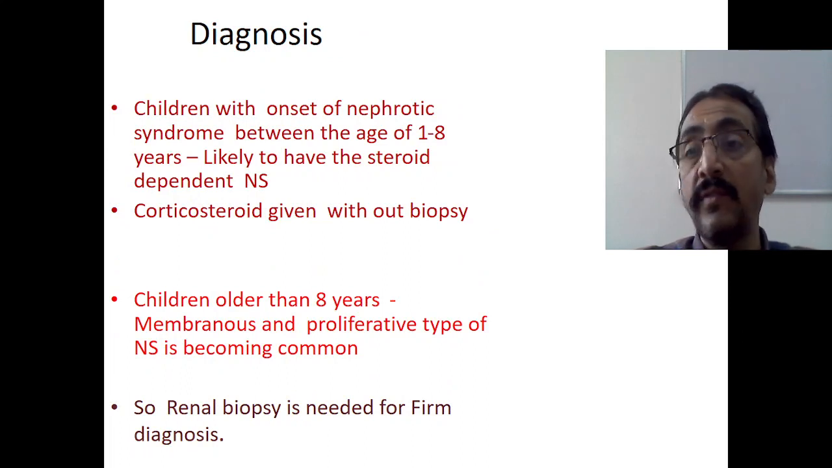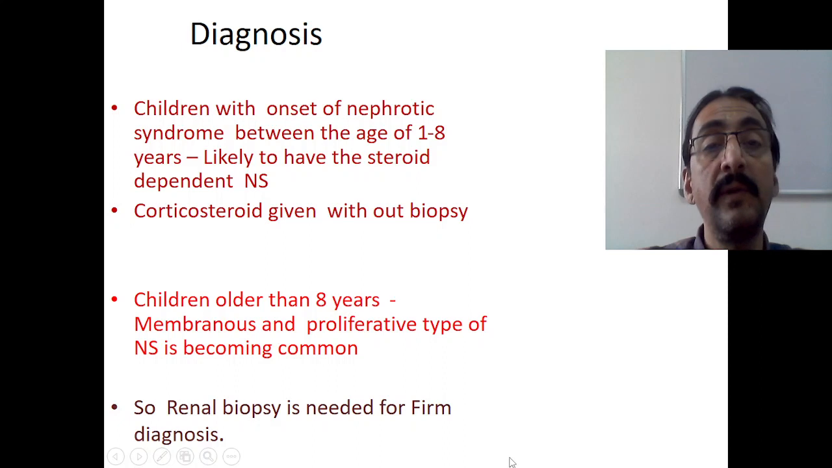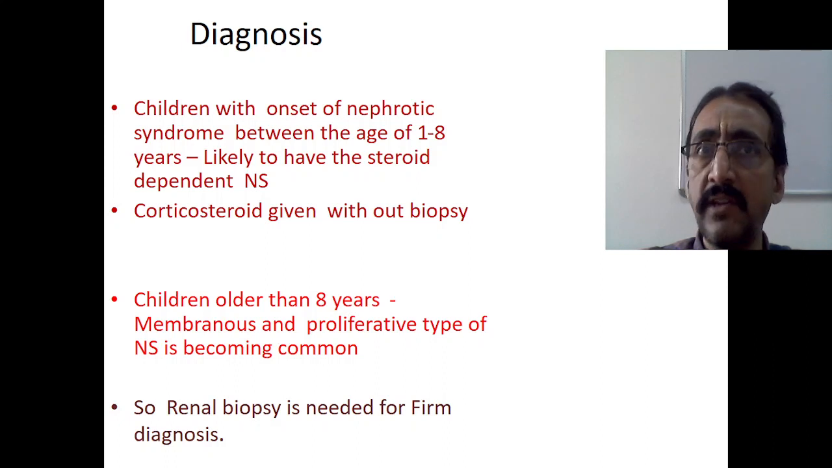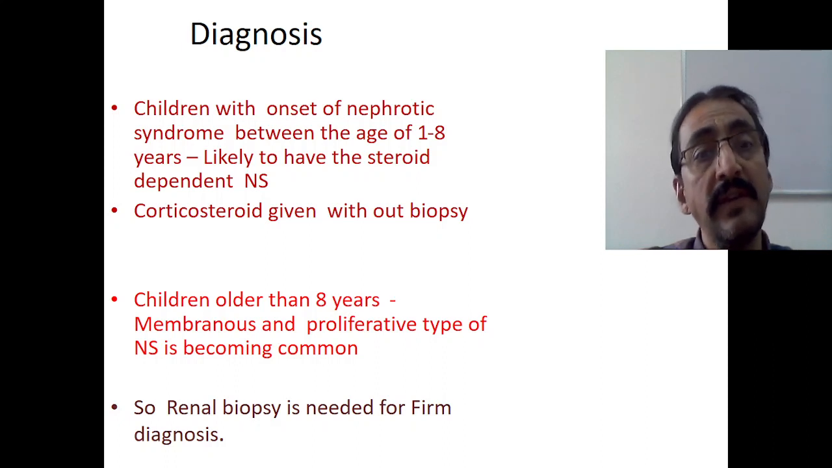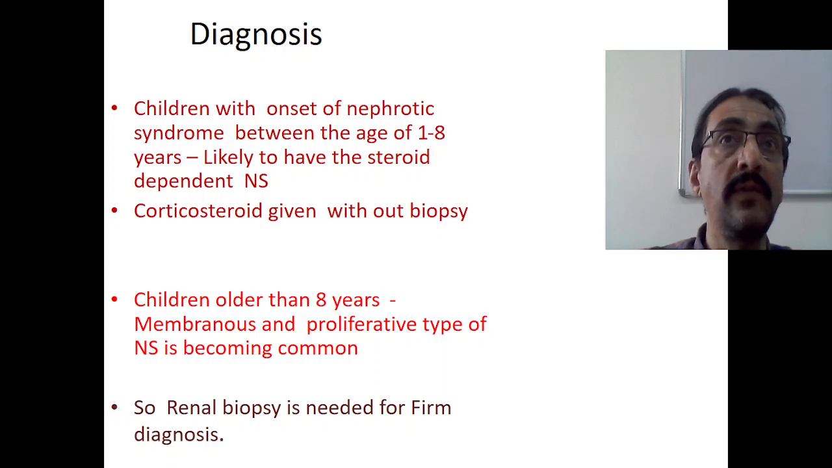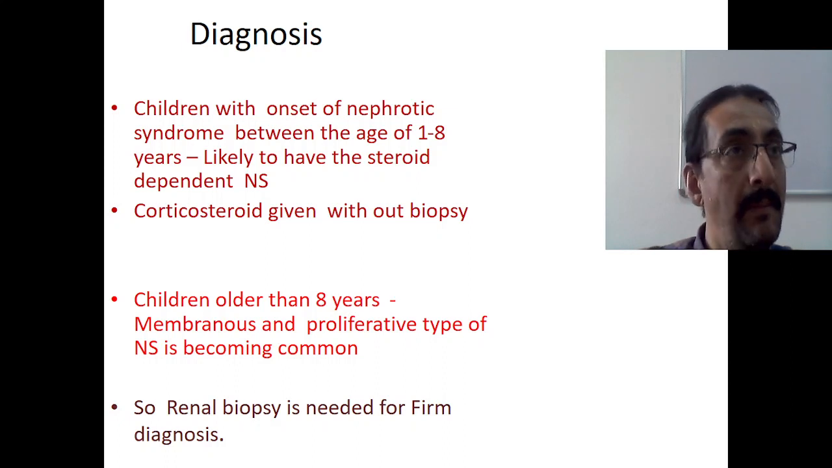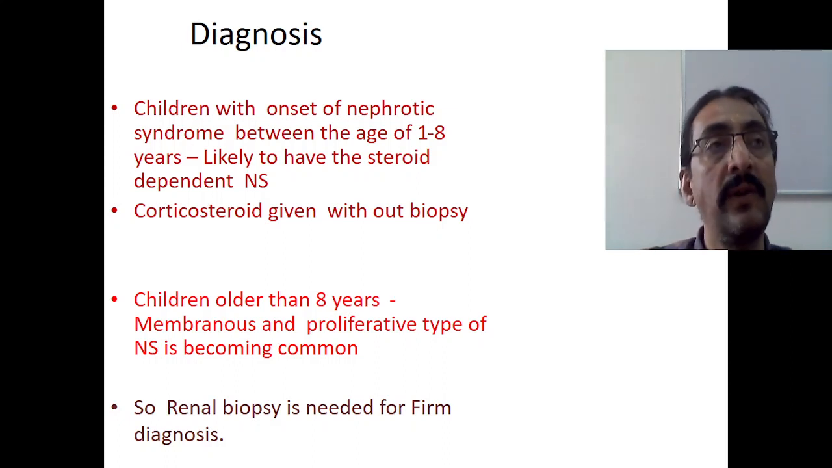Now, if you look further into the diagnosis, children with onset of nephrotic syndrome between the ages of 1 to 8 years are likely to have steroid-dependent nephrotic syndrome. Once you give the steroid, it is corrected, but once you stop the steroids, the problem recurs. So we go for corticosteroids, which are usually given without any biopsy. In the initial stage there is no need for a biopsy. But if the child is older than 8 years, then instead of thinking about minimal change nephrotic syndrome, we have to think about membranous and proliferative types of nephrotic syndrome.